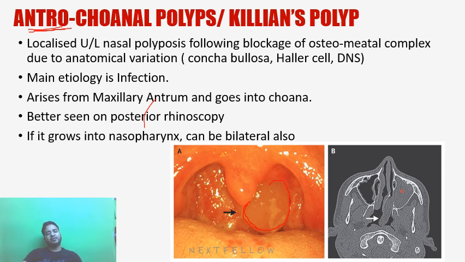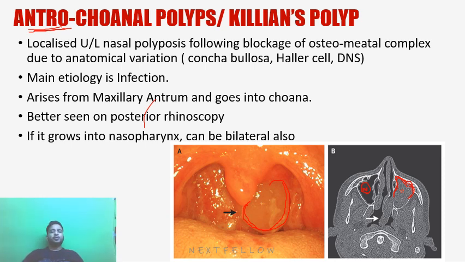When we are examining the oral cavity, we can see the polyp coming into the oropharynx from the nasopharynx. So this is also a CT scan picture where you can see the maxillary sinus filled with an AC polyp. The opposite maxillary sinus is normal. You can't see any other polyp, whereas in the ethmoidal polyp, bilateral disease is there. But in the AC polyp, unilateral disease is there, and all the polyps start from the maxillary sinus and descend towards the nasopharynx.